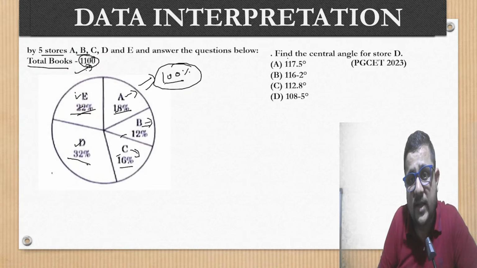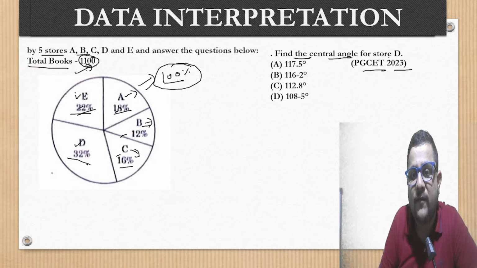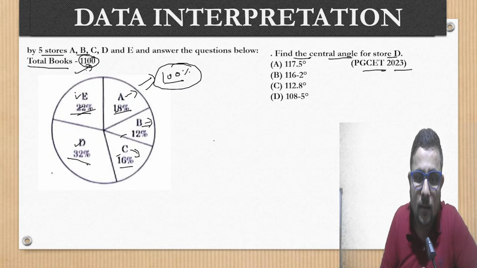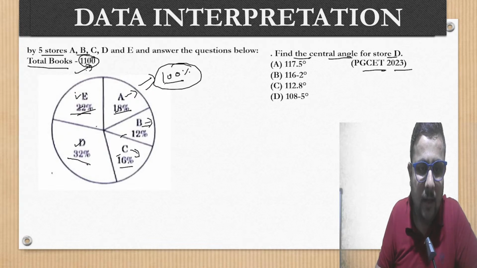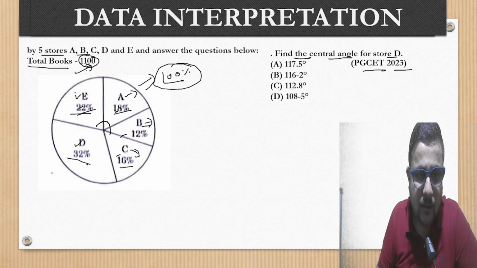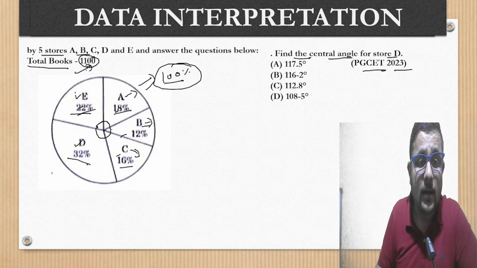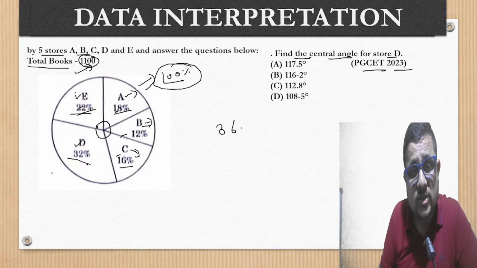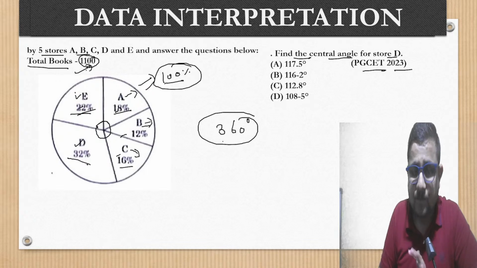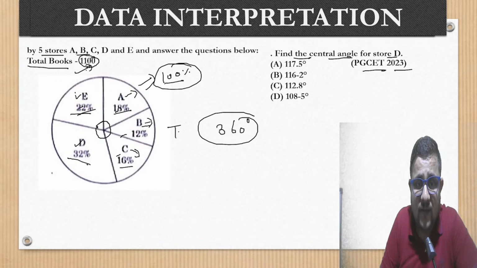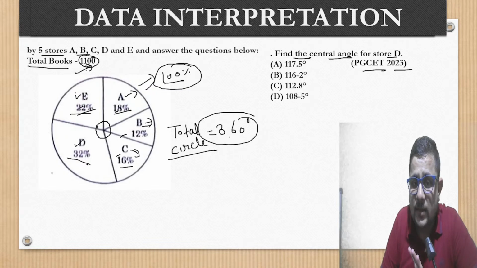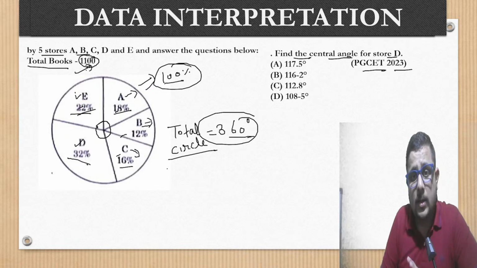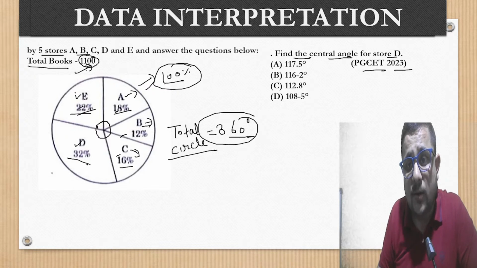Okay, now in the question what are they asking? PGCET 2023 question, find the central angle for the store D. Central angle. So how you will find out the central angle? If I talk about the total central angle, it is a circle, and the total circle is of 360 degree. Clear? If I talk about the total pie chart angle, this is going to be 360 degree. Okay, fine. Now what are they asking? The central angle of store D.